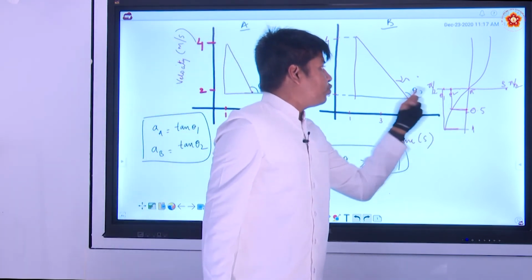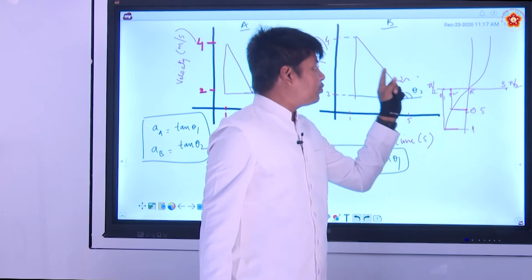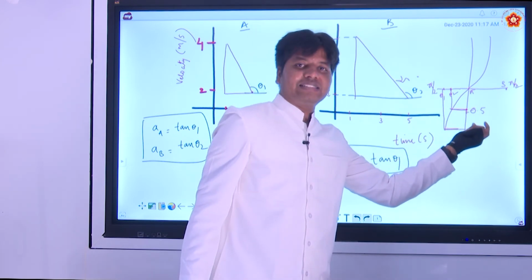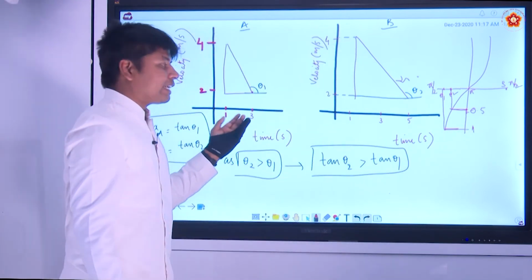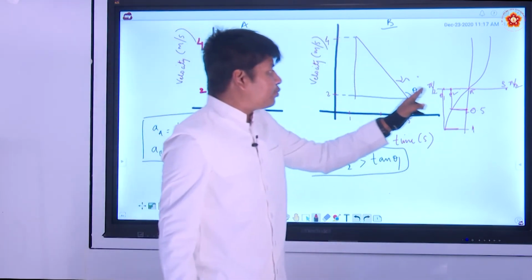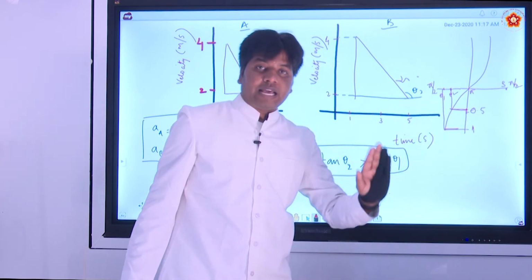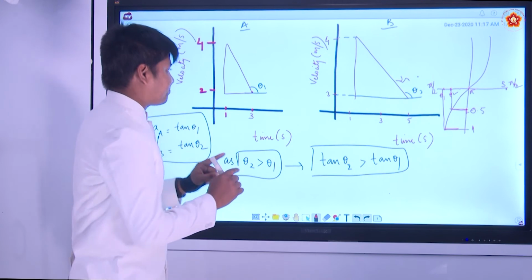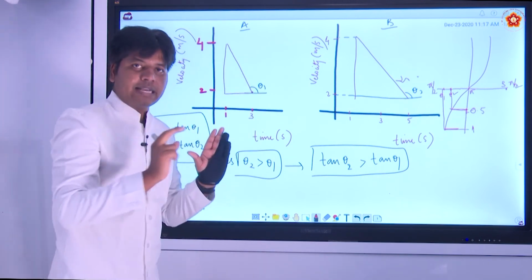Here it is moving with minus 0.5 what? It is moving with minus 0.5 acceleration. It is moving with 1 meter per second square acceleration, and it is moving with 0.5 meter per second square acceleration. Again listen, it is coming down. This tan theta value will give you acceleration.